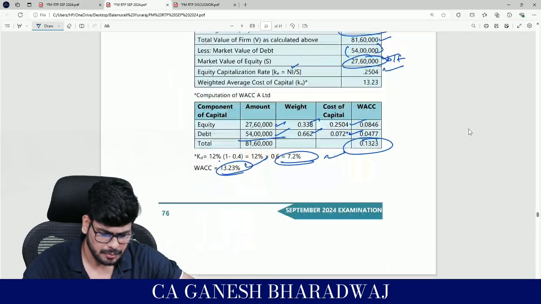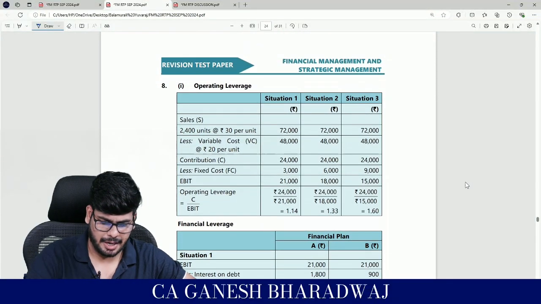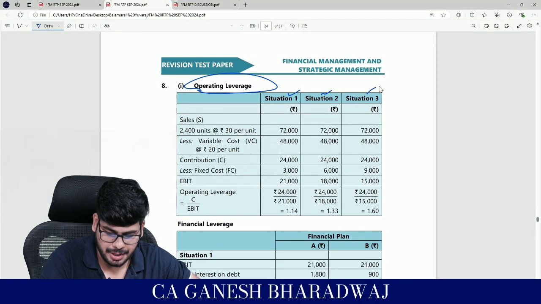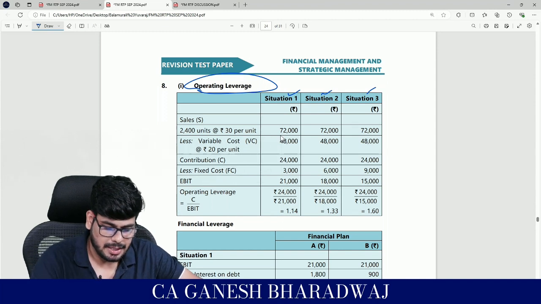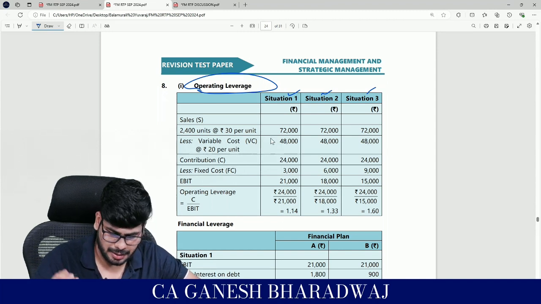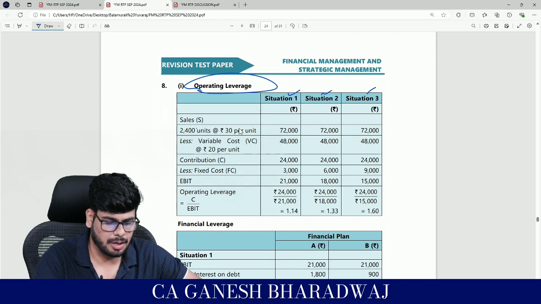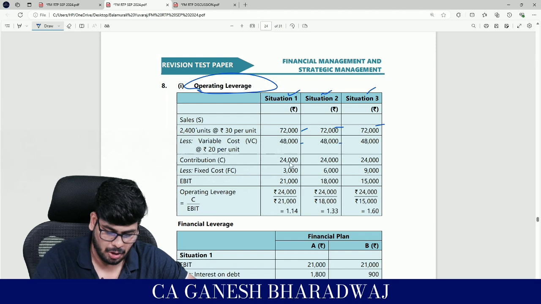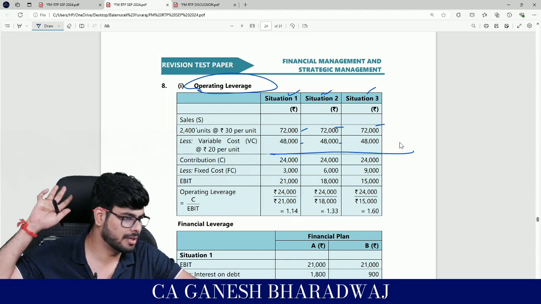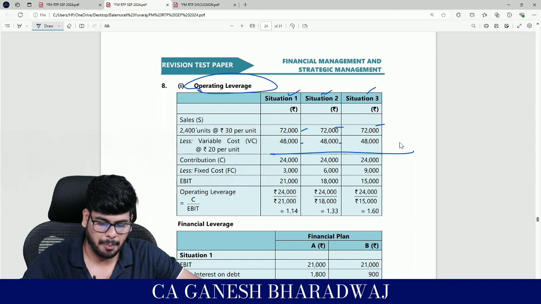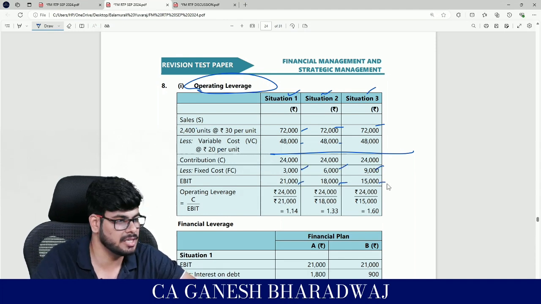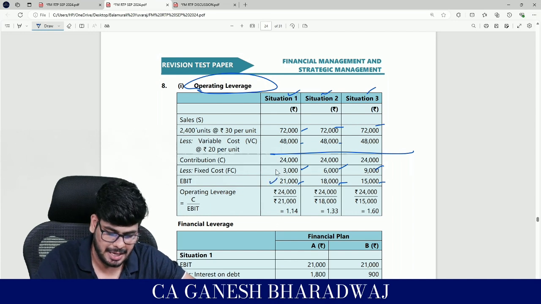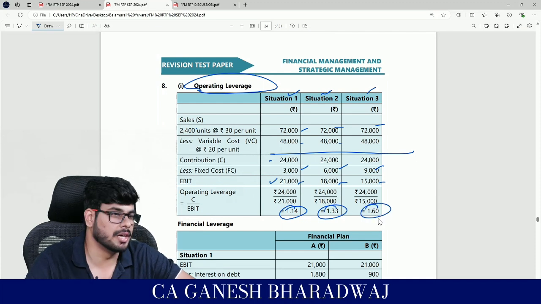So now, see, this is what they have done. Operating leverage, only 3 situations they have done. Sales, basically how many units? Sales is not going to change, no? 2,400 at the rate of 30. Sales figures are the same. Similarly, 2,400 into 20, variable cost is the same. Contribution remains the same. Till this extent, it is going to be the same. But purely because of the change in fixed cost, what happens? Your EBIT also changes. Because of this, your operating leverage is going to be contribution upon EBIT. So here it's 1.14, here it's 1.13, here it's 1.60.